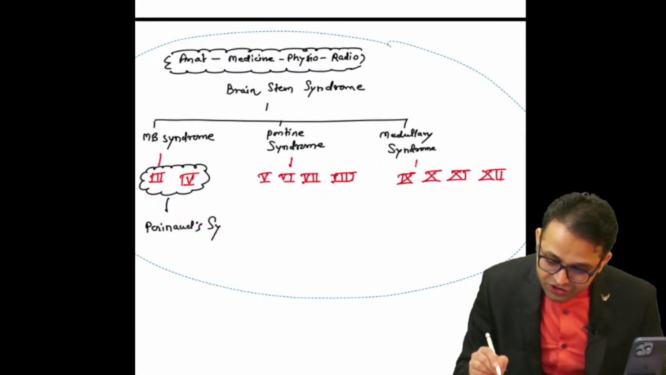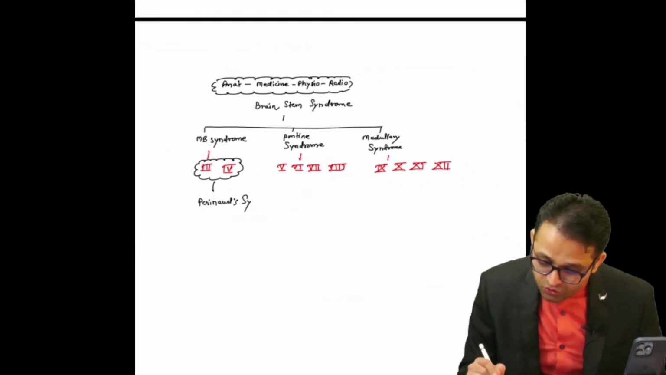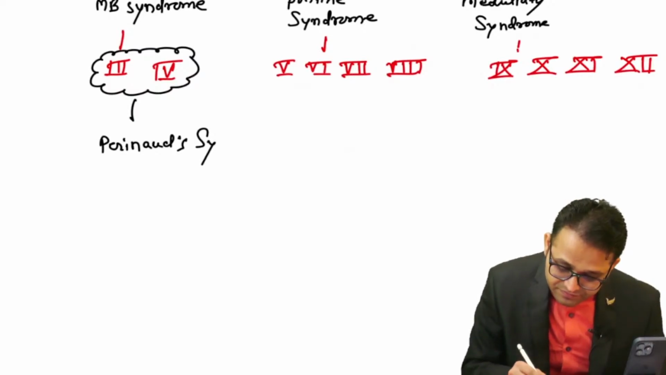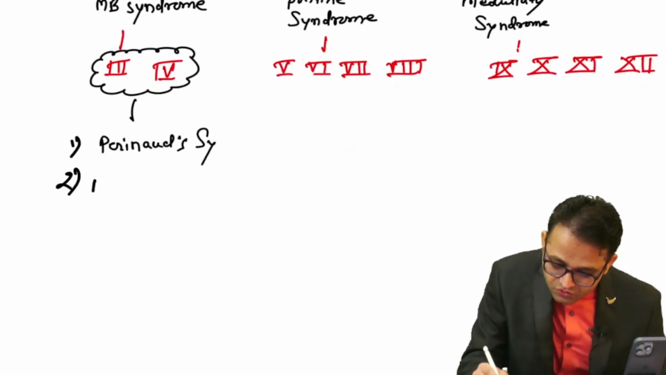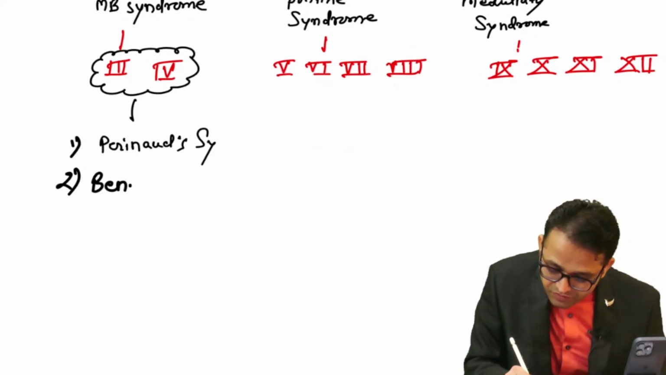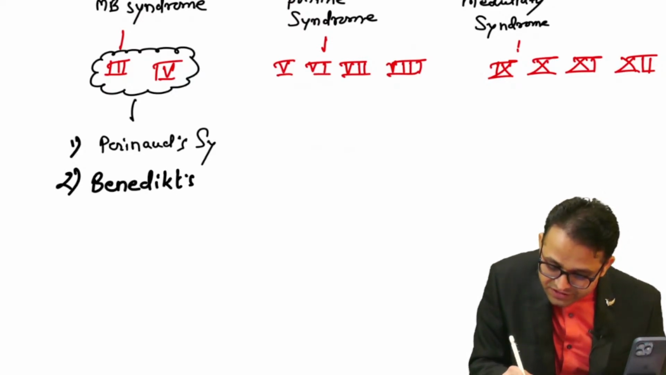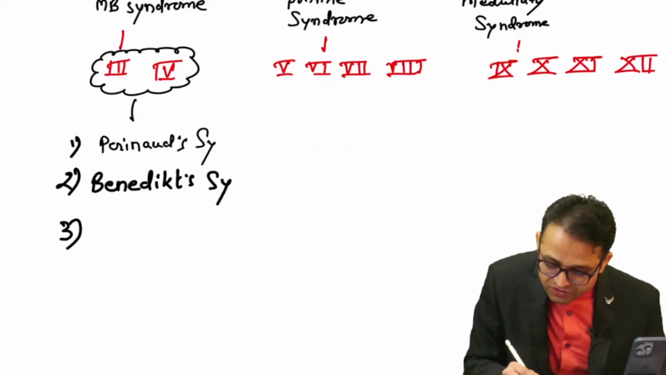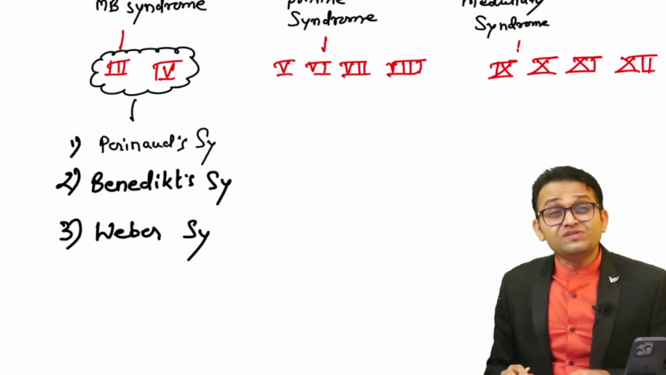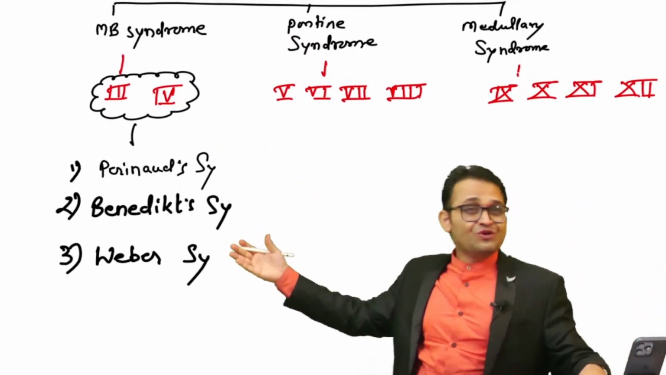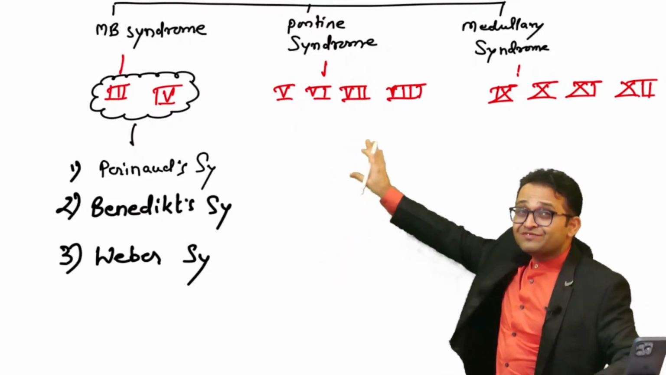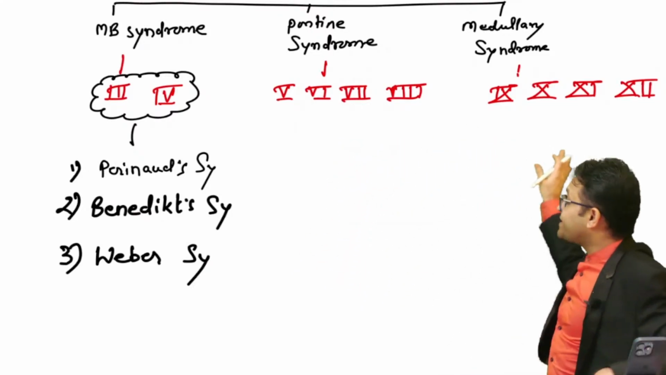Also the other is Benedict's syndrome. And third is Weber syndrome. So you will see in this situation there will be damage to the third and fourth cranial nerve, never to the 5, 6, 7, 8 or 9, 10, 11, 12.